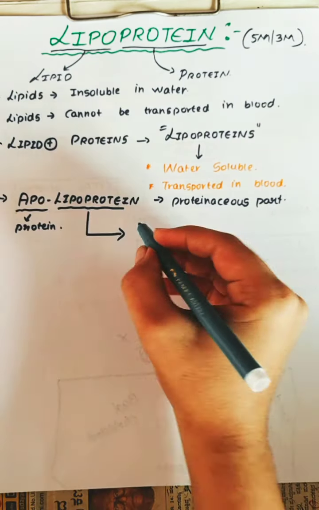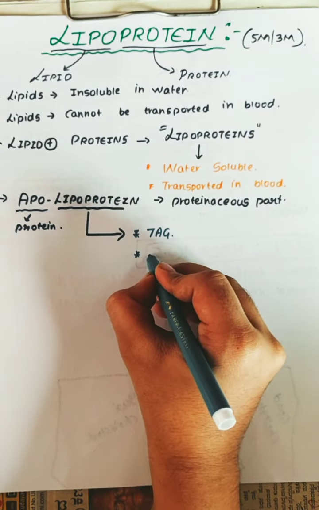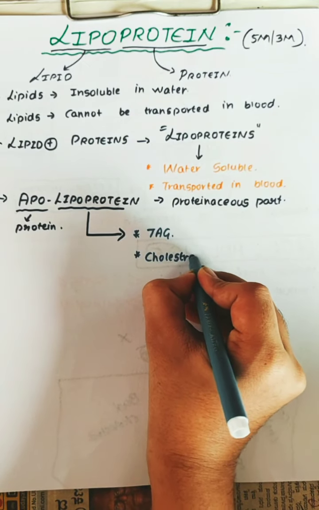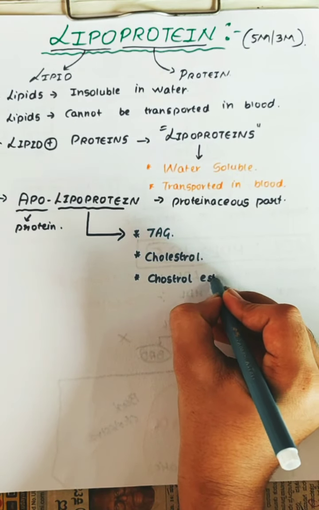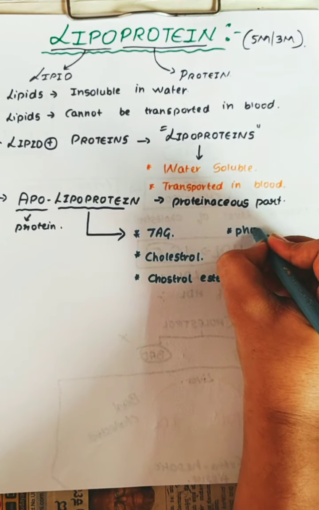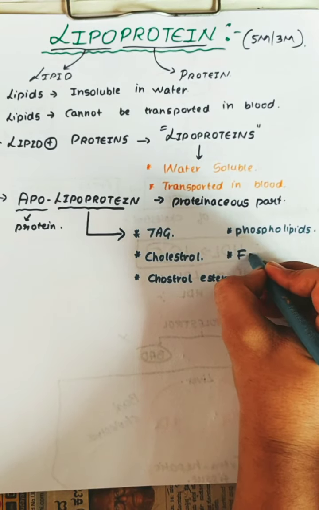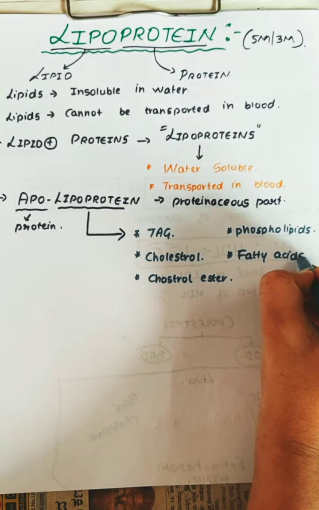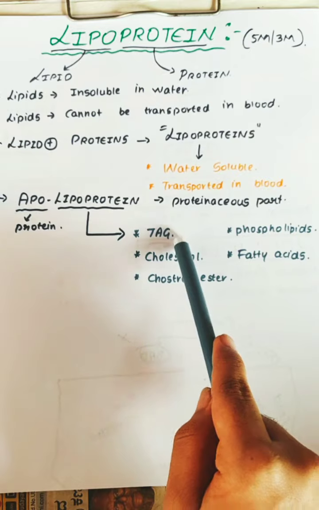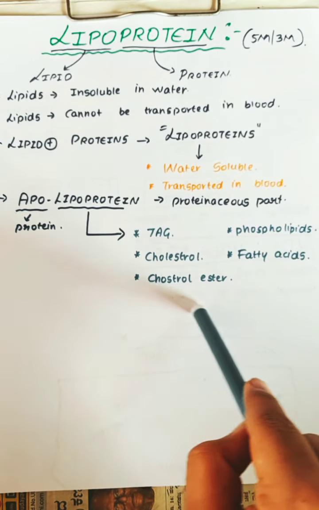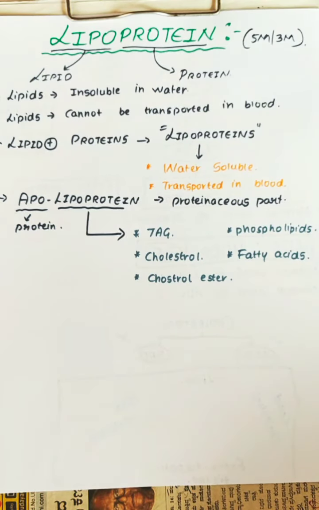So what are those components? It contains TAG, triacylglycerides. It contains cholesterol. It contains cholesterol ester. It contains phospholipids, as well as fatty acids. So the lipoprotein consists of TAG, triacylglycerides, cholesterol, cholesterol ester, phospholipids, as well as fatty acids.